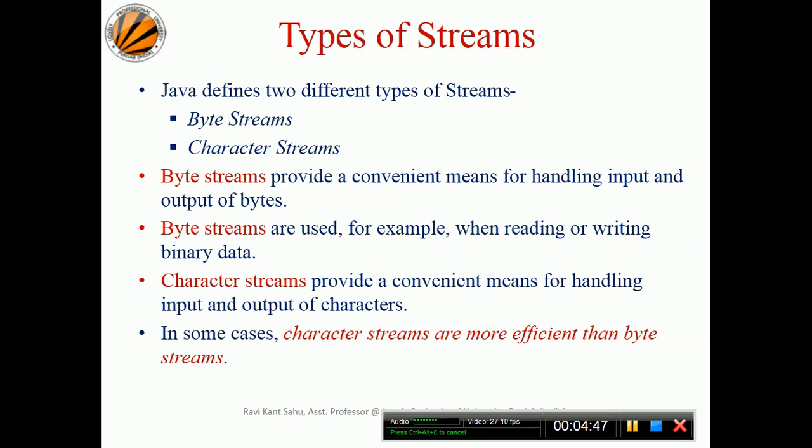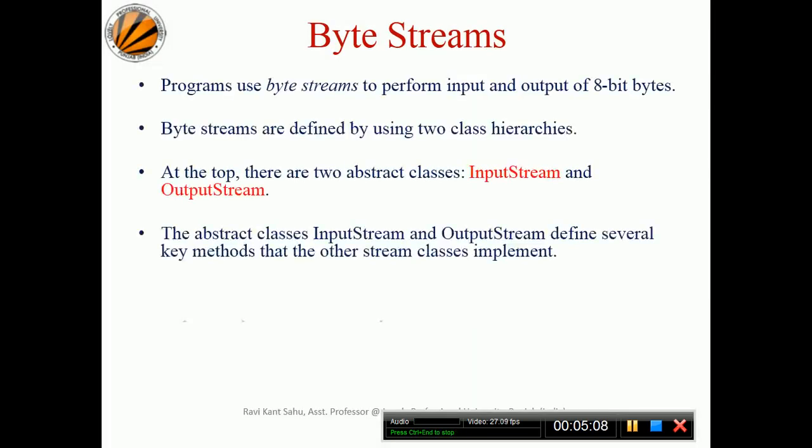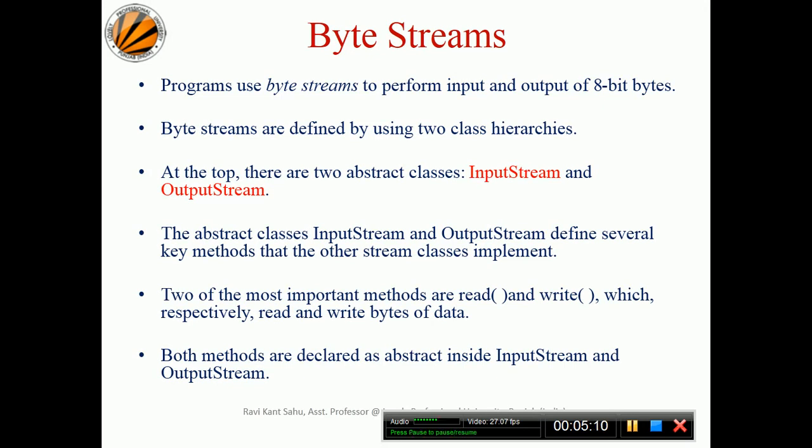Now the next is a character stream. It provides a convenient means for handling input and output of characters. Here the data is transferred one character at a time. In some cases, character streams are more efficient than byte streams. The program uses the byte stream to perform input and output of 8-bit bytes. As I already said, if I have data of 64 bits, the data would be transferred in the stream in sizes of 8-bit bytes.